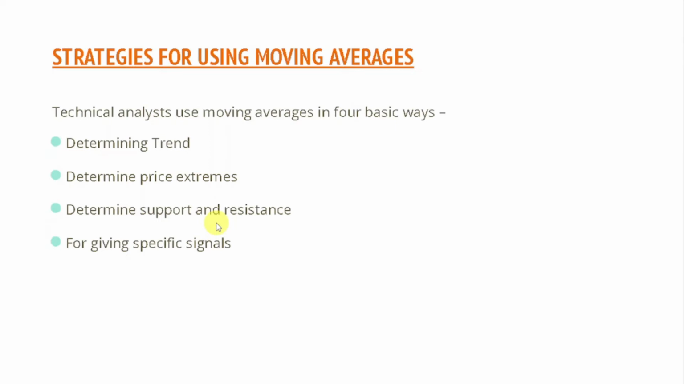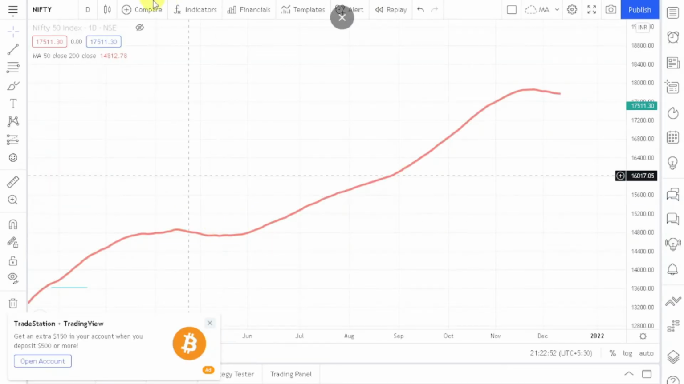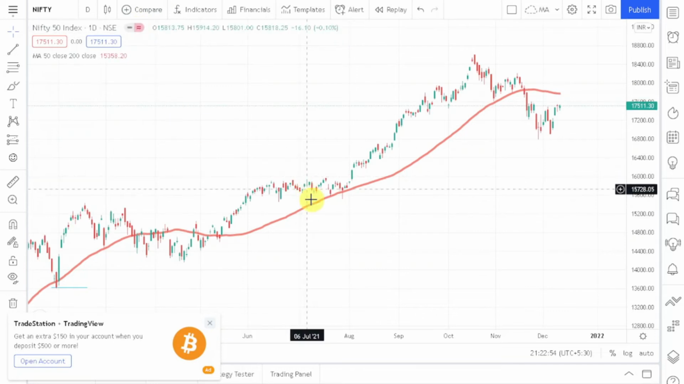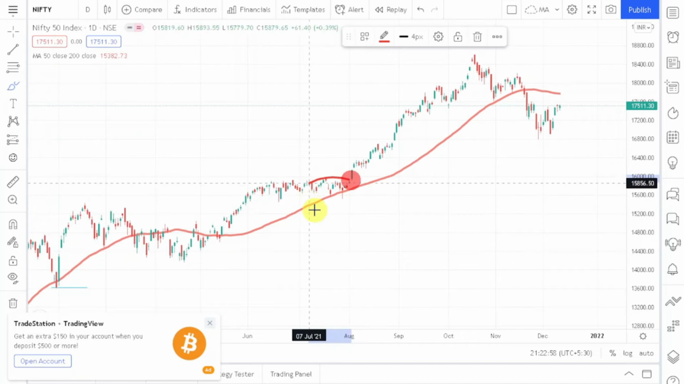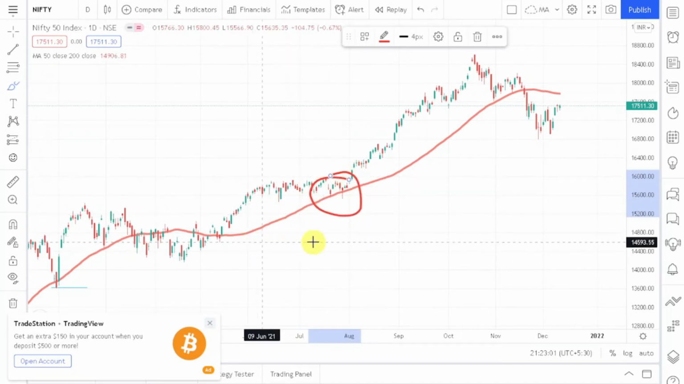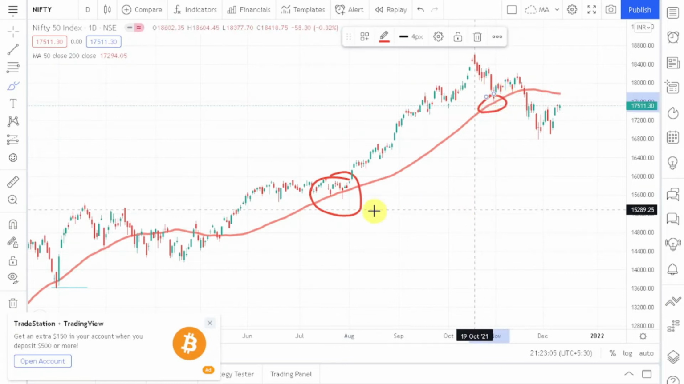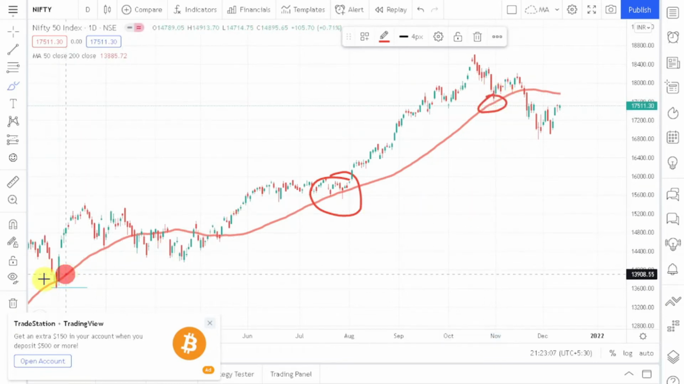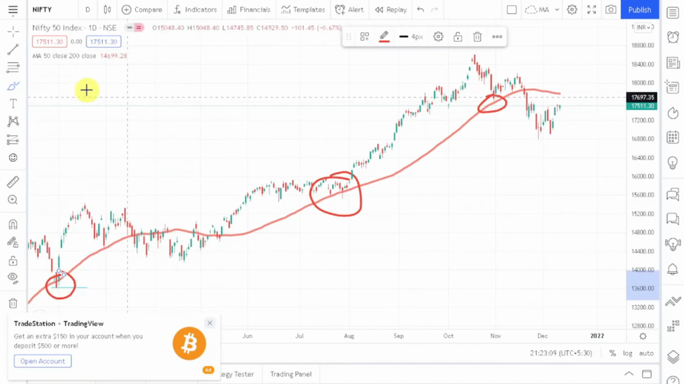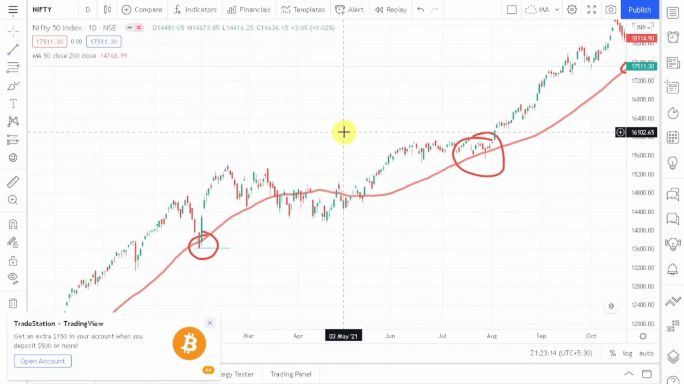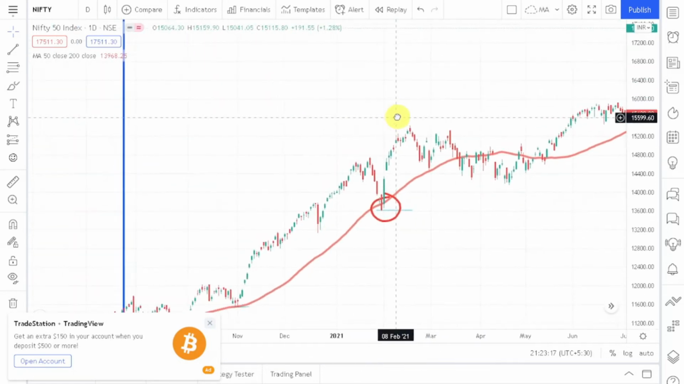Let's look at this thing at TradingView. So let me unhide this price, and you can see that the prices are taking support from this moving average a lot more times. Here as well, prices have taken support from the moving average for a while. Here as well, prices have taken support from the moving average. So a moving average can act as a support and it can act as a resistance as well.